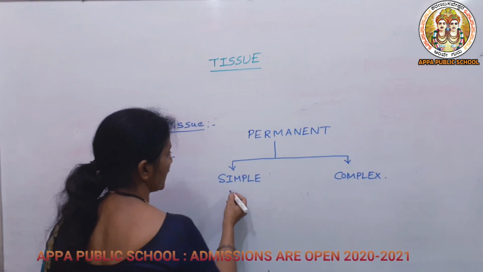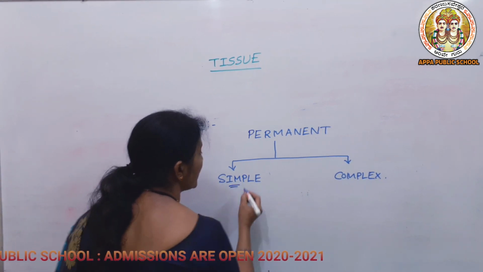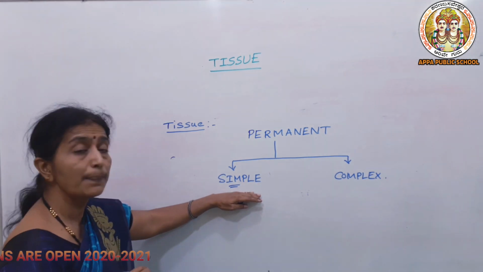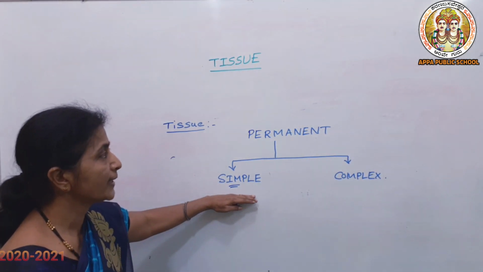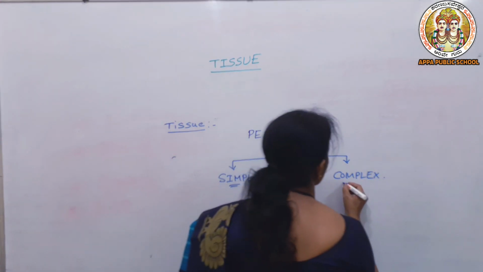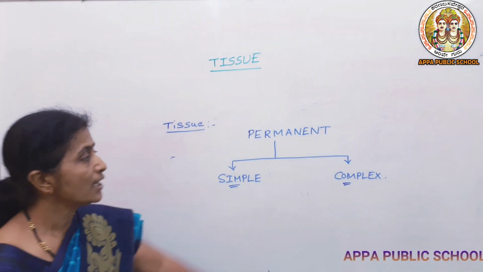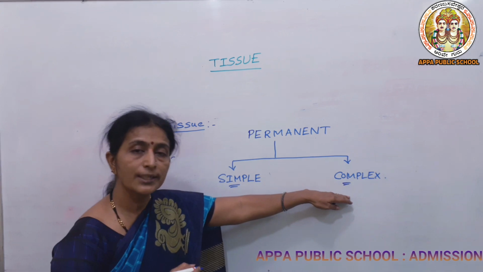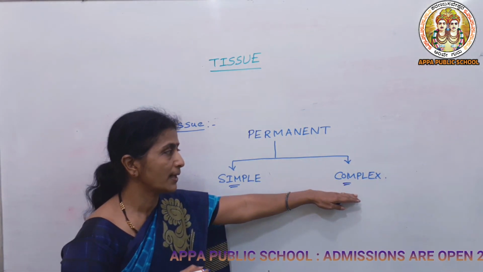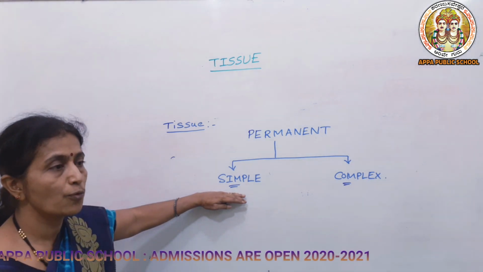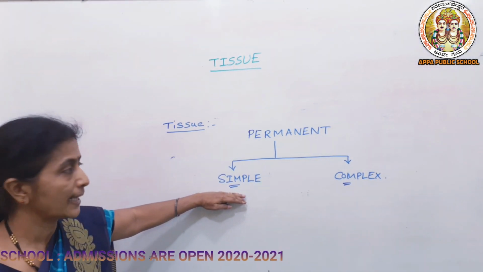So simple permanent means it consists of only one type of cell. That's why the name simple permanent. But opposite to that, in complex permanent tissue you can see more than one type of cells are present. That's why the name complex permanent tissue. In simple permanent you can see it consists of only one type of cells.